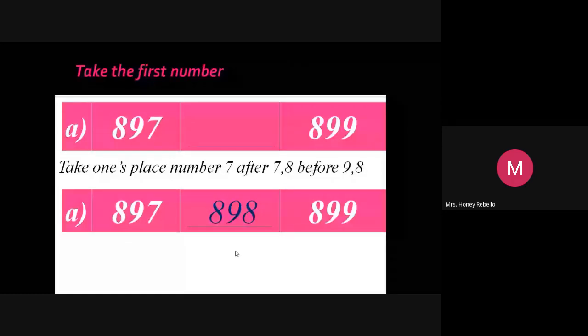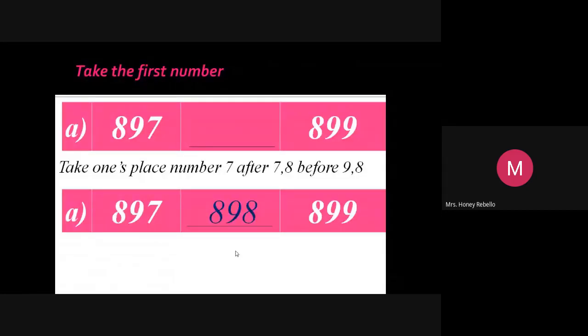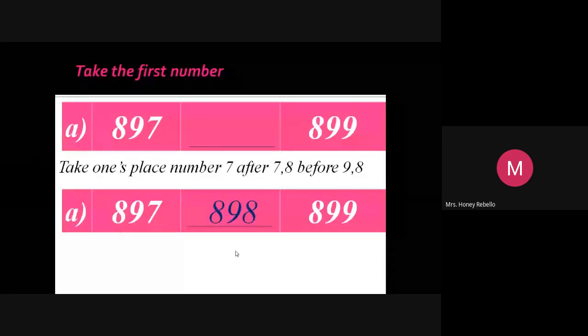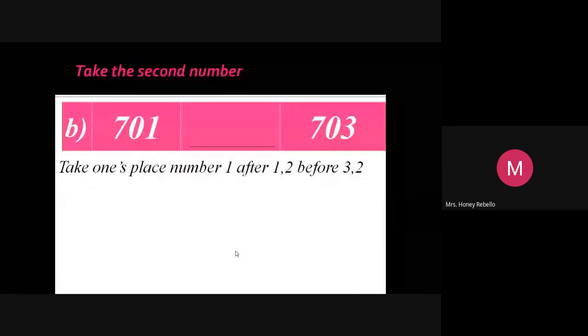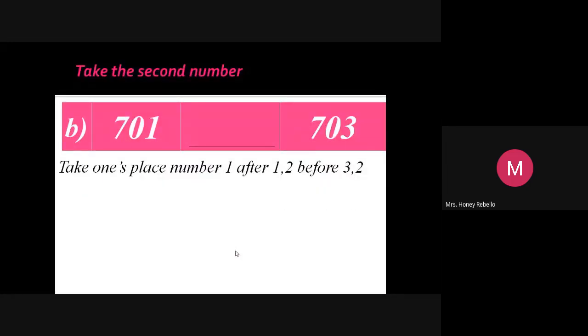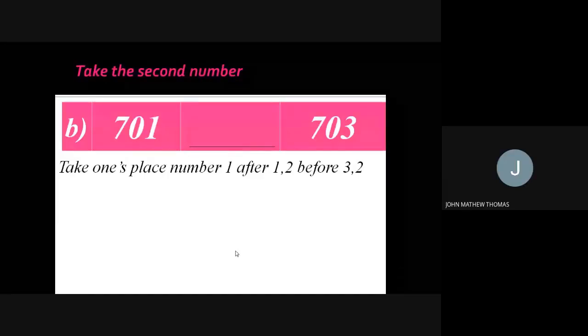So only the ones place number is changing. 7, 8, 9. If you add 1 to 9, it will change. Just observe this. Now take your next number. Same way, 701. If you count in your mind, you will get the next number. But again, check the ones place number over here. 1. 0.